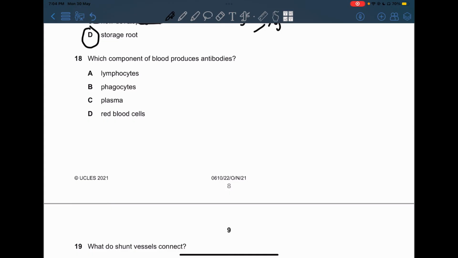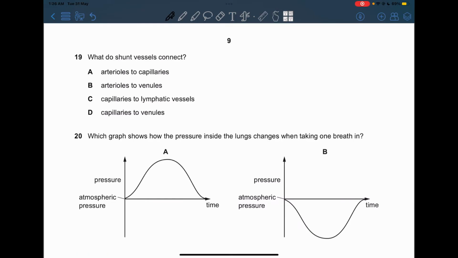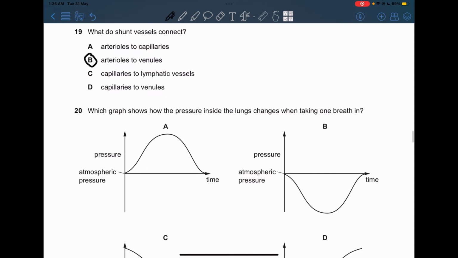18. Which component of blood produces antibodies? Now we know that lymphocytes produce antibodies, which actually perform destroying the pathogens and also perform some processes that can help with phagocytosis. Question number 19. What do shunt vessels connect? As we all know, the shunt vessels actually connect the arterioles to the venules, so that's going to be our answer, B.